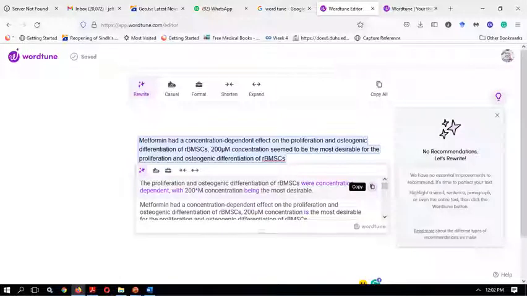Once you've done that, there's a copy button here, so you just need to click on it. Once you click on the copy button, you can copy that text and paste it in the Word plugin. But for the Word plugin, once you have selected the text, it will automatically change the text in your Word. So you don't need to click on copy, but here in the browser, you need to copy it and then paste it in the Word.